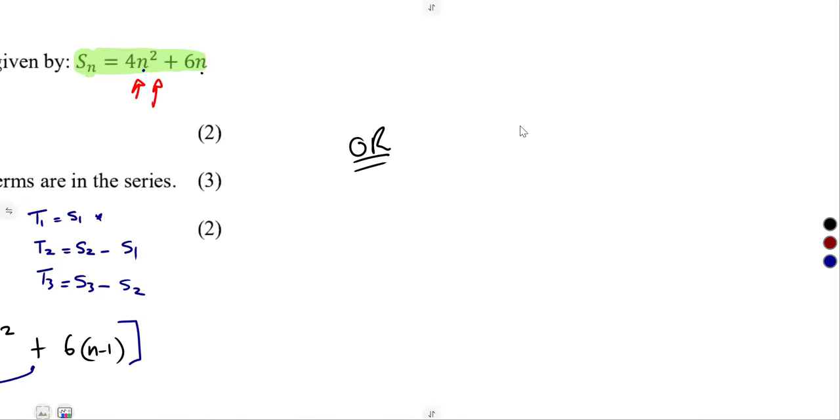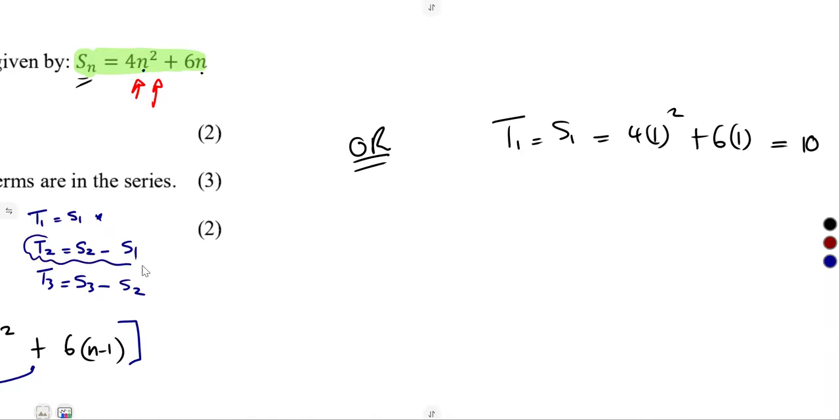So therefore, T1, remember T1 is same as S1. So in place of n, from the Sn formula, just put 1 as it is: 4 times 1 squared plus 6 times 1. That was going to be 4 plus 6, which is 10. All right, then T2. For T2, we must find S2 first because T2 is going to be S2 minus S1. S1 is there, but we do not have S2.